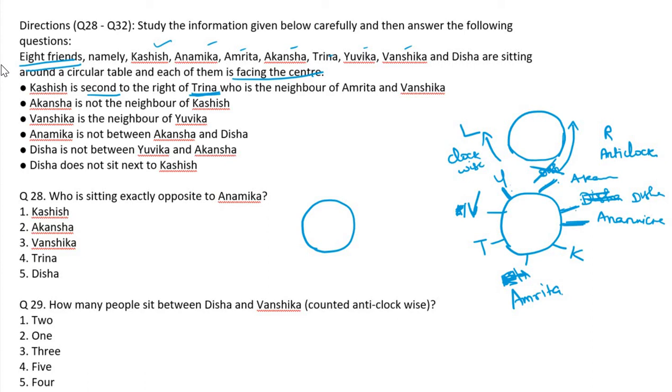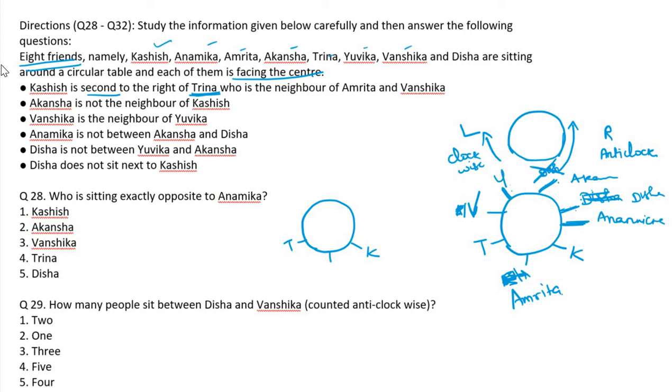So this is the circular position. First one is Kashish is second to the right of Trina. Trina is here, 1, 2, Kashish is here. Clear. Why I am showing this is, we need so many possibilities. You have to put and cut the options. This is not correct, not like that. This is correct only. If the further condition is not satisfied, you have to cancel it. This portion is also important.